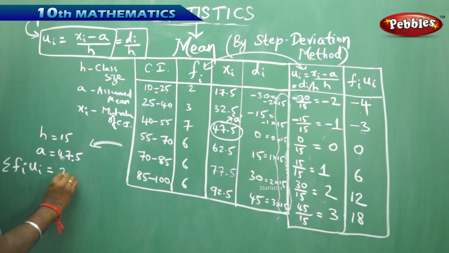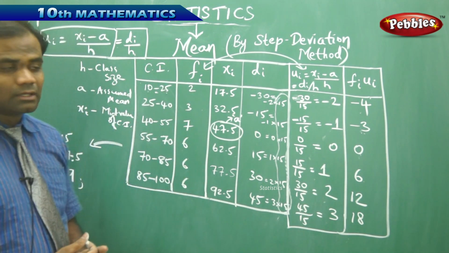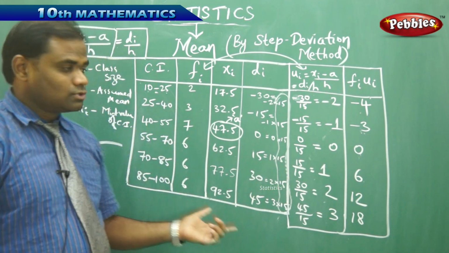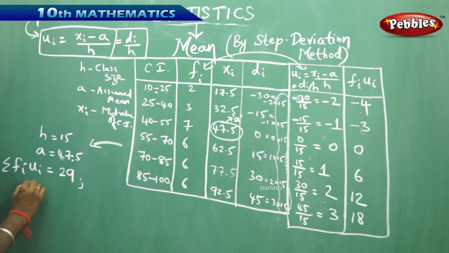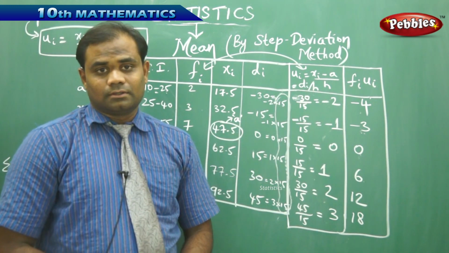So my sigma fi ui is 29, and of course my sigma fi is always fixed in each example problem because the same problem is considered in each of the methods. Therefore my sigma fi is already calculated to be 30, through which I calculate the mean using the step deviation method.